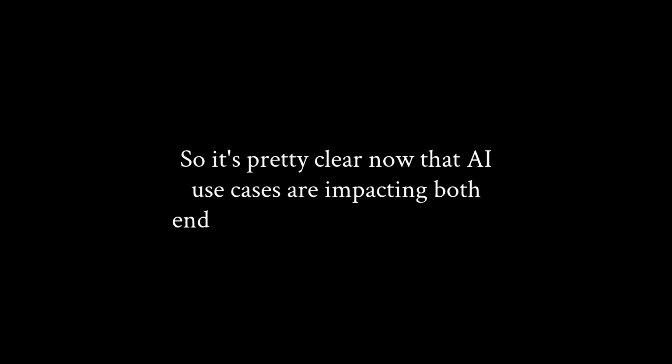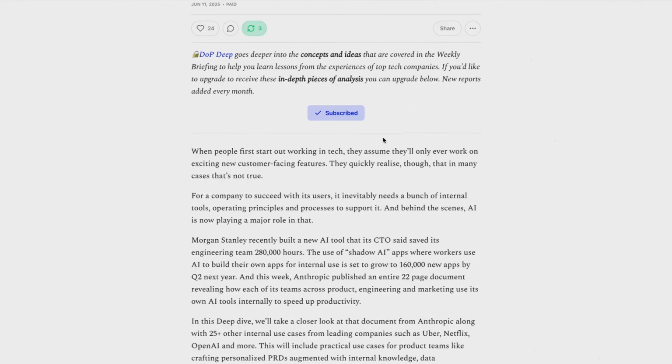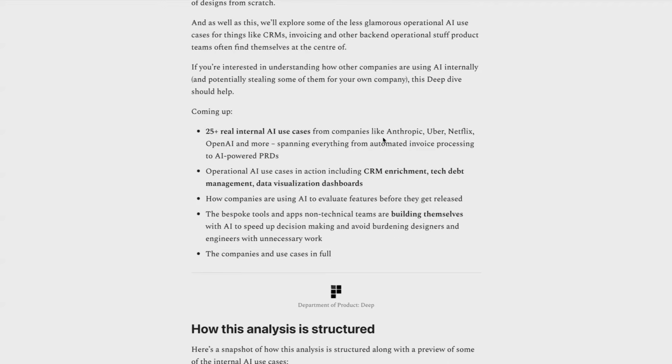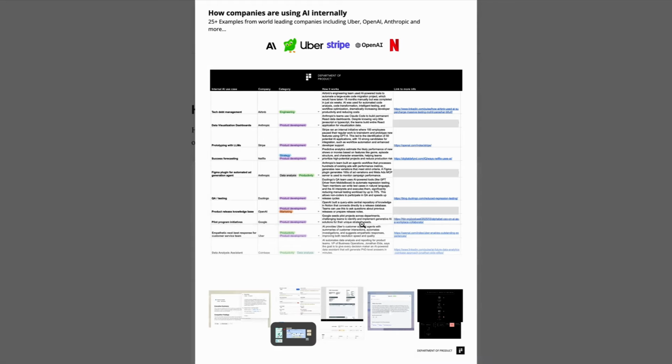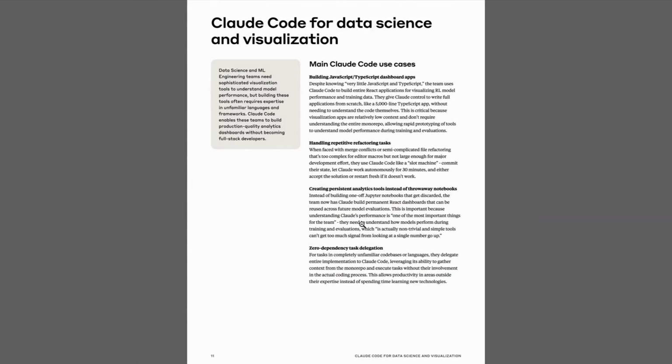So it's pretty clear now that AI use cases are impacting both end users and internal use cases. And over on Substack this week, I explored 25 different internal use cases from some of the world's leading companies, including the details of a new document from Anthropic, which outlines how it uses its own products across its design, engineering, and even their legal teams.